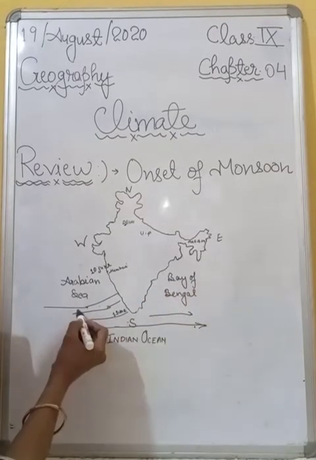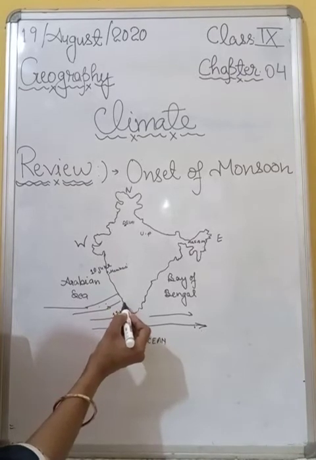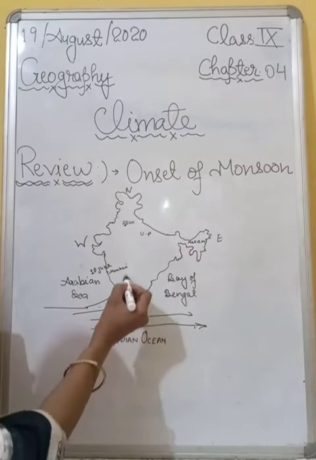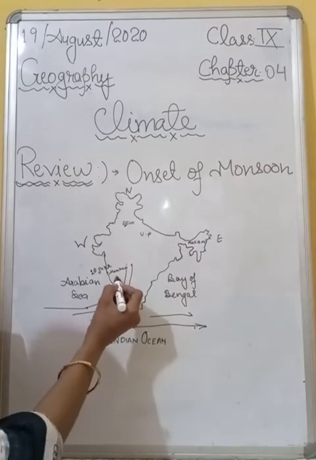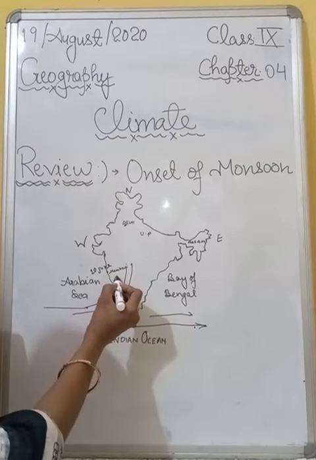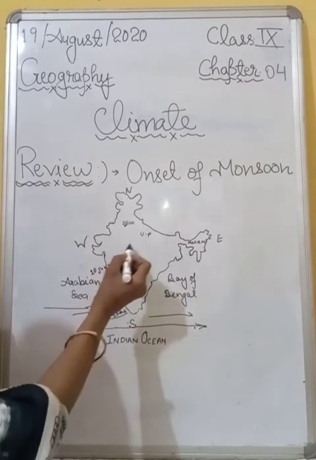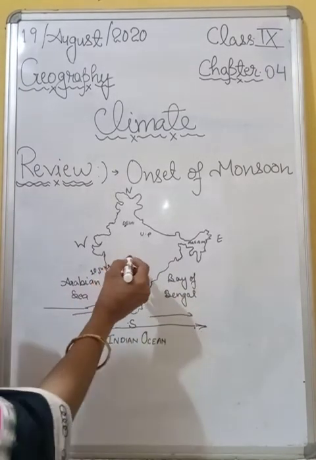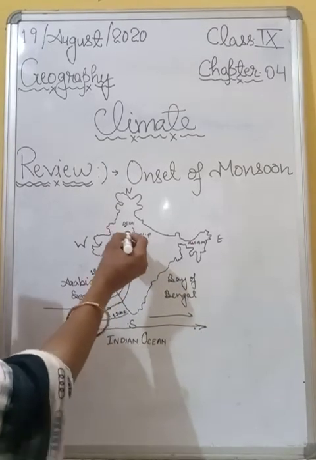The Arabian Sea branch advances north, reaching Saurashtra and Kutch or Mumbai by the 10th of June, and it covers most of the central or Deccan plateau of India. All right, and then it reaches Delhi.